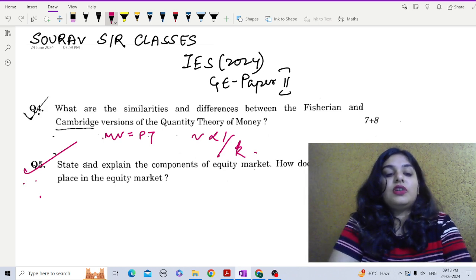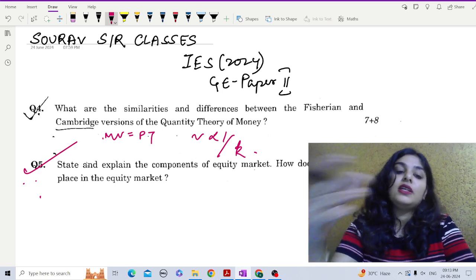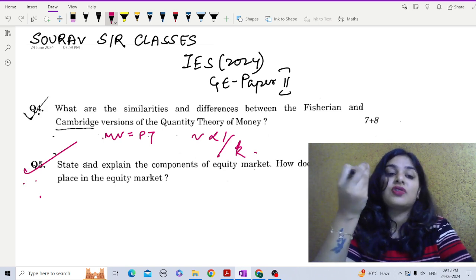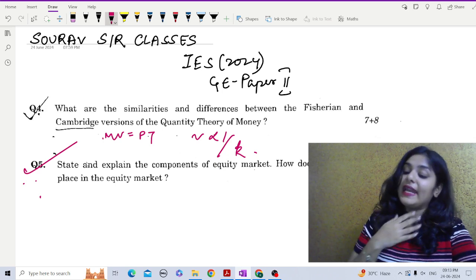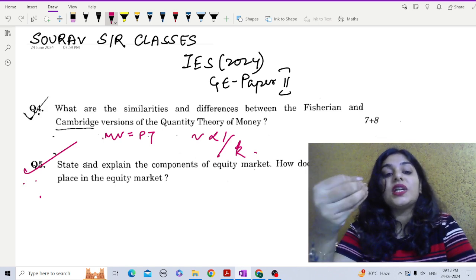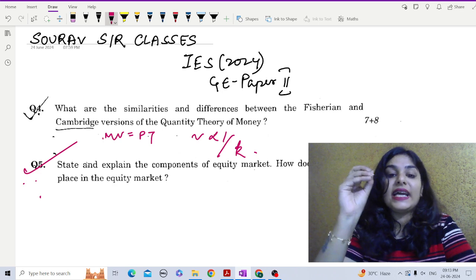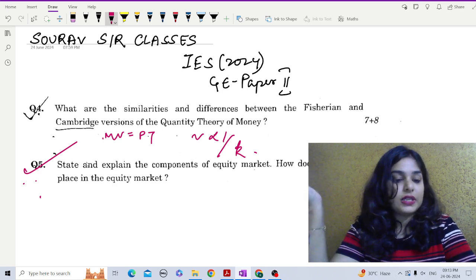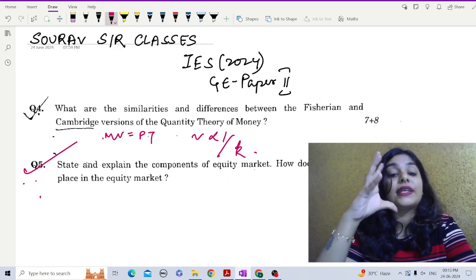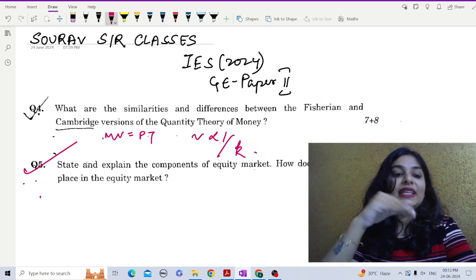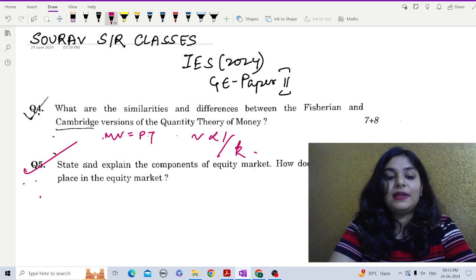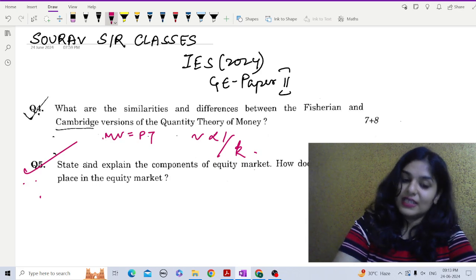Now, the trading process. Basically, the trading process takes place in the following manner. It's like a story. First of all, there is the investor order. That means an investor decides whether to buy or sell a share and places an order with their broker. This order specifies the stock, quantity, desired price, or the urgency of the trade. Next, there is order routing. That means the broker routes the order to the exchange or a market maker. Finally, they match the orders, then execute the trade, and finally clearing and settlement between the buyer and the seller of the